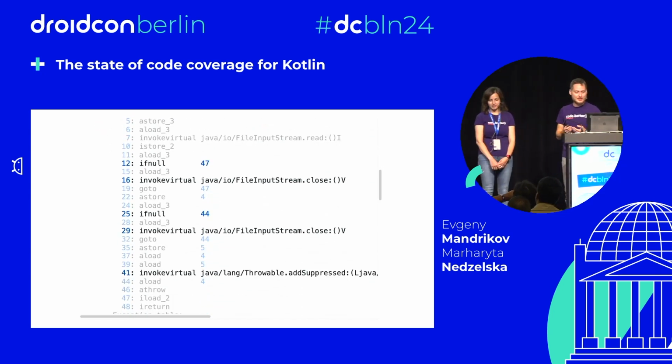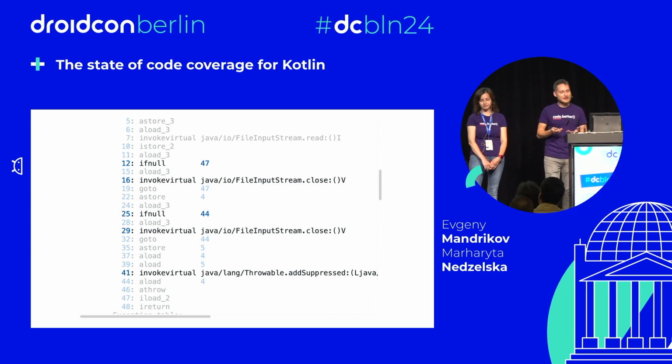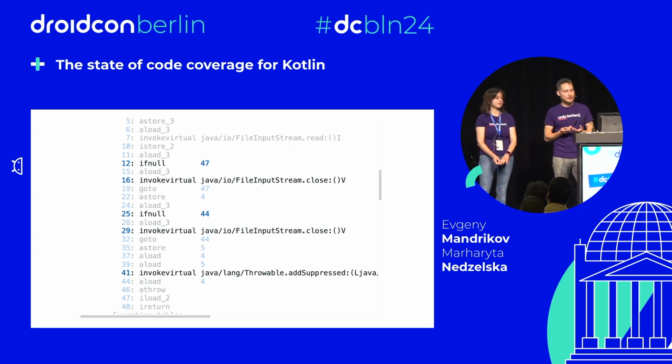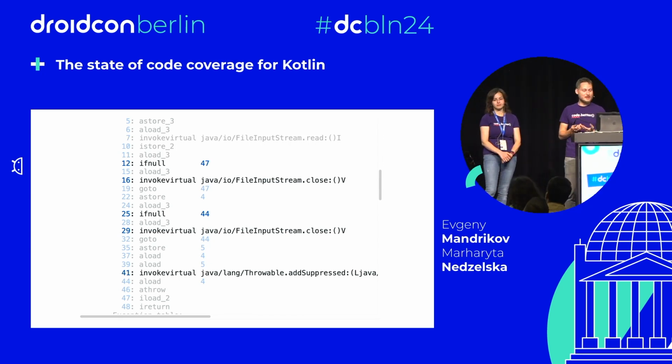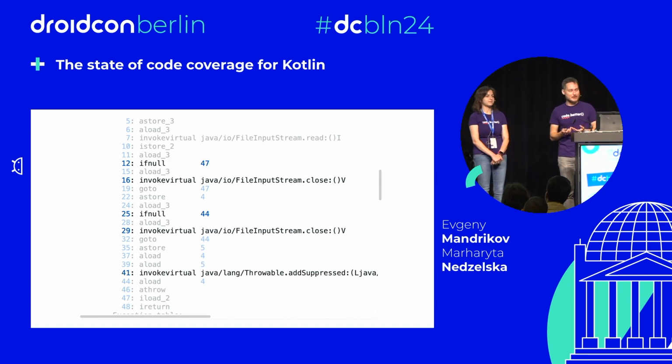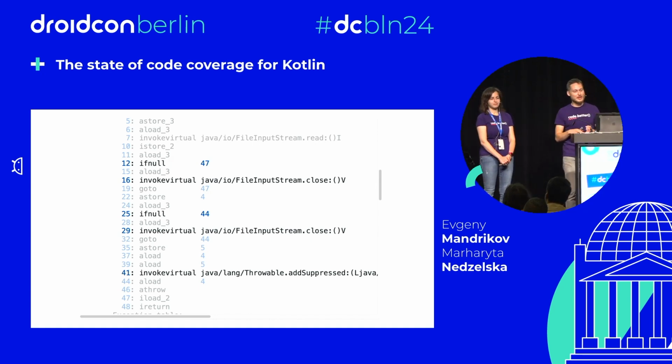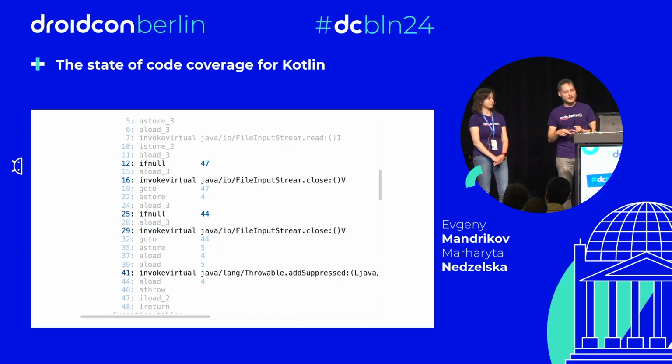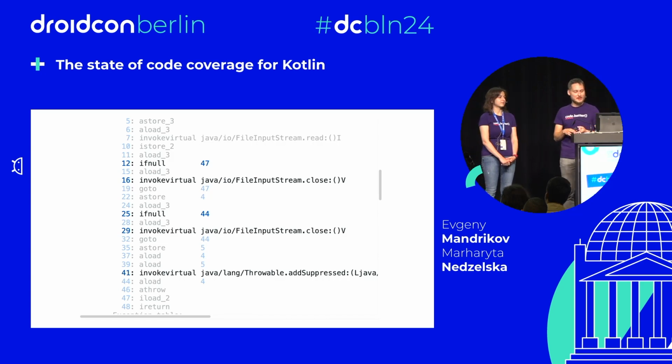I think I should elaborate a little bit more. The fun fact is that the compiler introduces more code under the hood into your class files than you see in the source files. In the case of try-with-resources, there are many execution paths that need to be covered. When the resource was null, what should we do? If the resource was not null, once we're done dealing with it, we need to close the streams. If there was an exception, we also need to close the streams, etc.